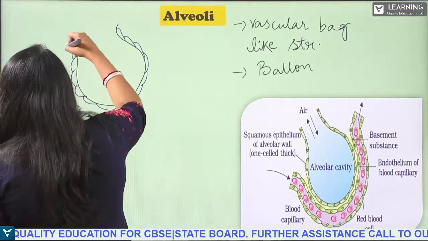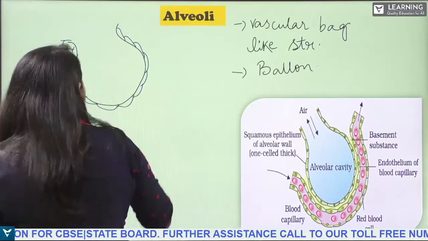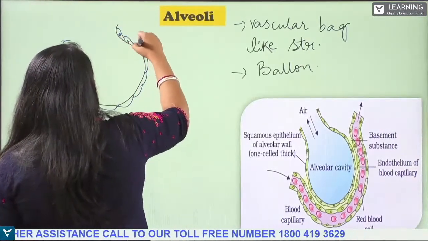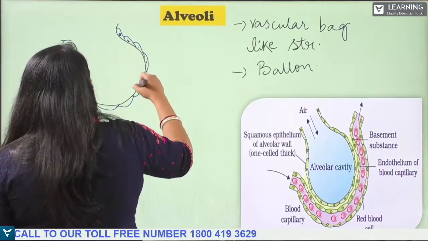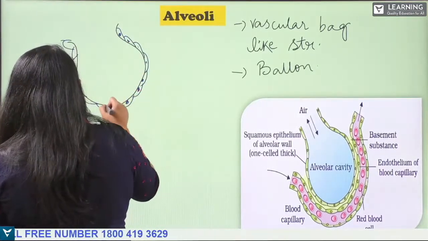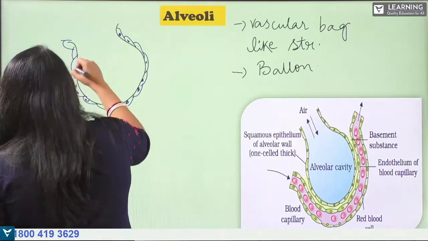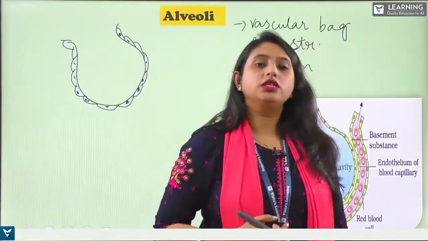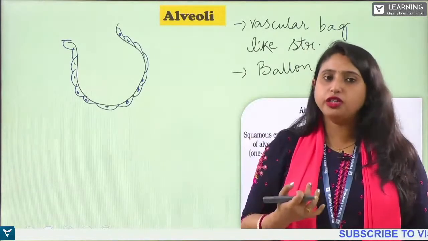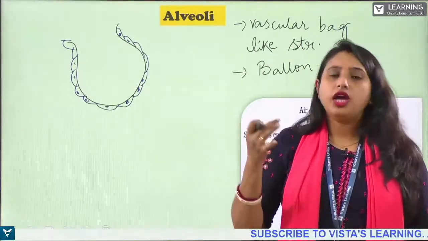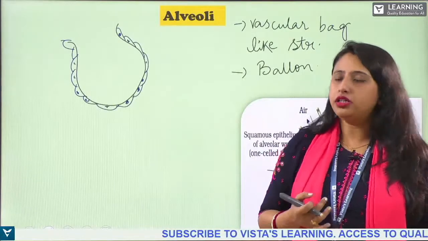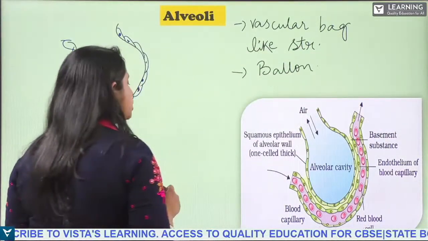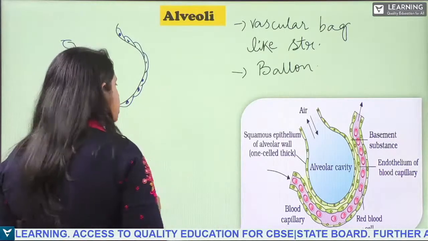These squamous epithelial tissues also have a nucleus, as you have studied in the chapter on animal tissue, where you saw that there are different types of animal tissues. So the alveoli also contain epithelial tissue, made up of a single layer of squamous epithelial cells.